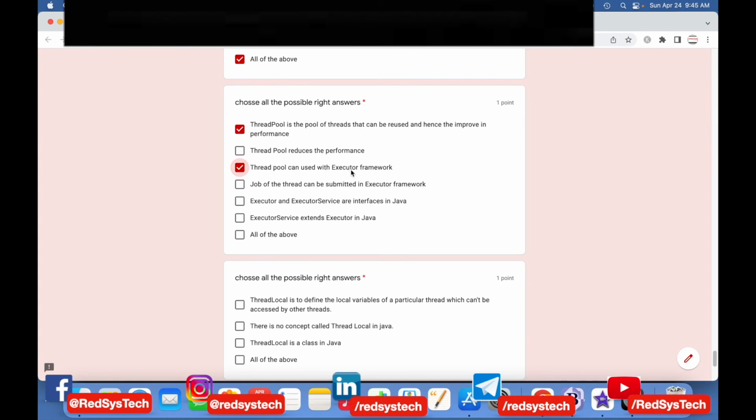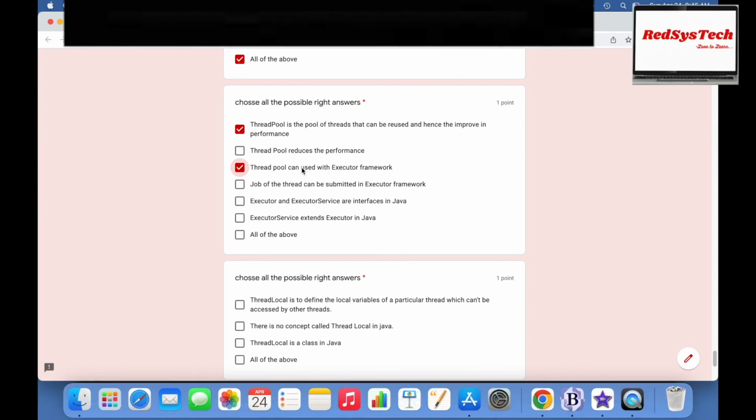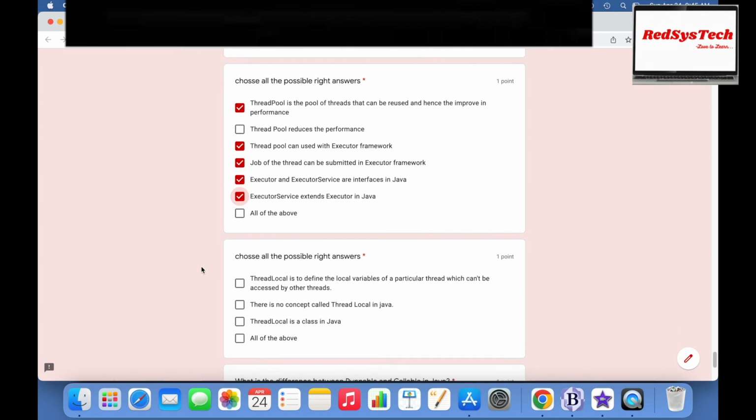In the executor framework, you can submit the threads, right? So a Java thread can be submitted. Yes, that is correct. Executor and ExecutorService are interfaces in Java. Some people get confused whether Executor is a class or an interface, and whether ExecutorService is a class or an interface. Both are interfaces. ExecutorService extends Executor in Java. Okay, so these are the right answers.